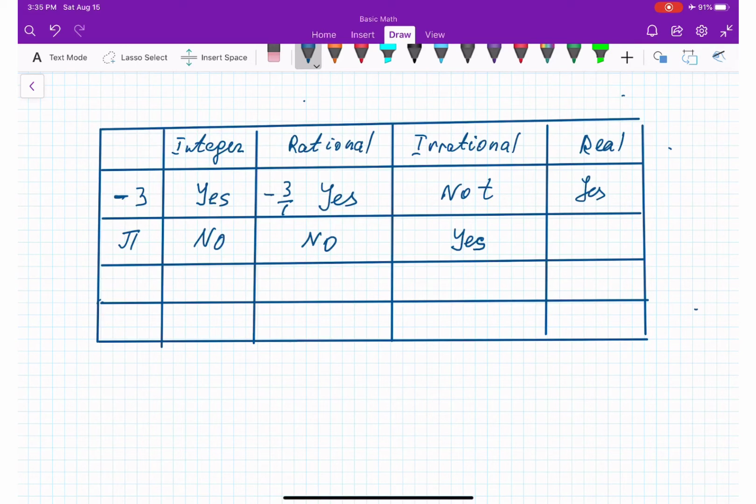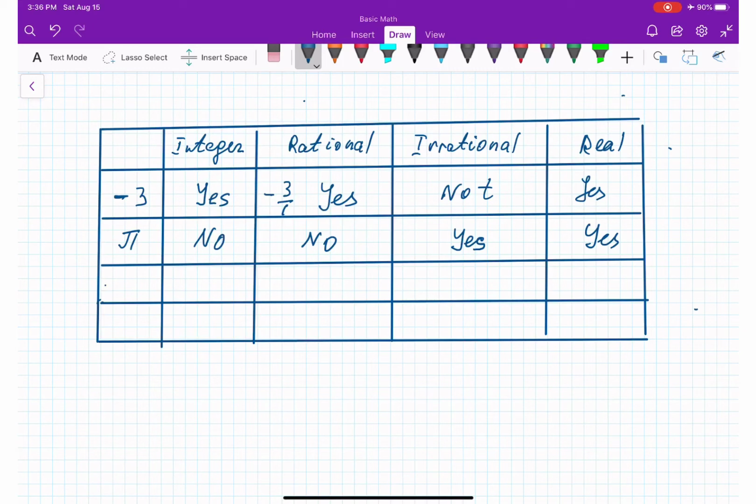Besides, it is irrational because you cannot represent it as a simple fraction. So it is irrational. And yes, irrational plus rational numbers are real numbers. Every single type of number is real.